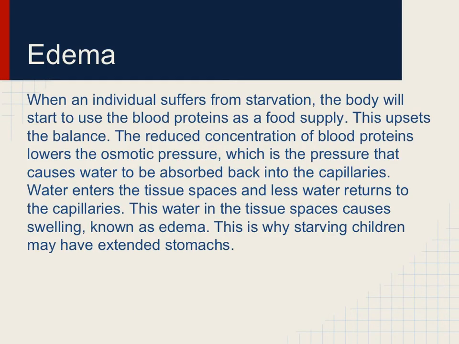So when an individual suffers from starvation, like in the previous photo, the body will start to use the blood proteins as food supply. This upsets balance. The reduced concentration of blood proteins lowers osmotic pressure, which is a pressure that causes water to be absorbed back into the capillaries. Water enters the tissue space and less water returns to capillaries. This water in the tissue space causes swelling, known as edema. And this is why starving children may have extended stomachs.